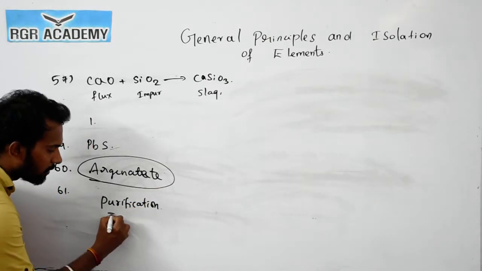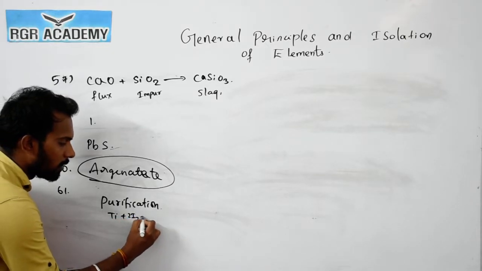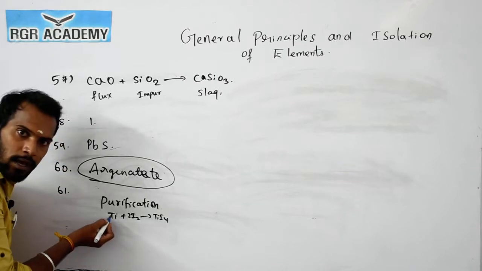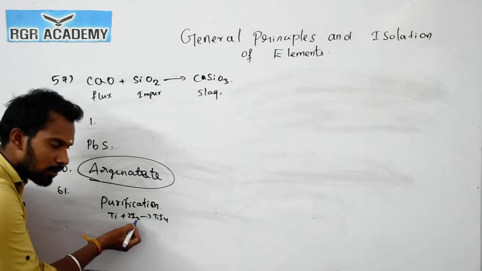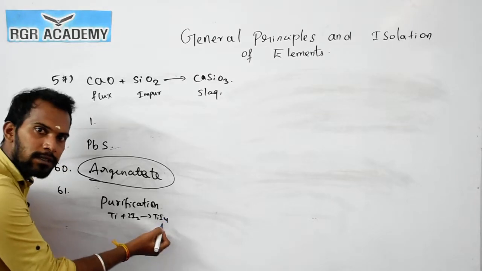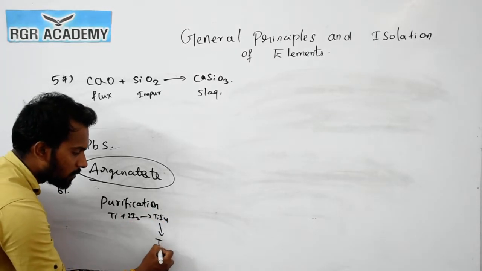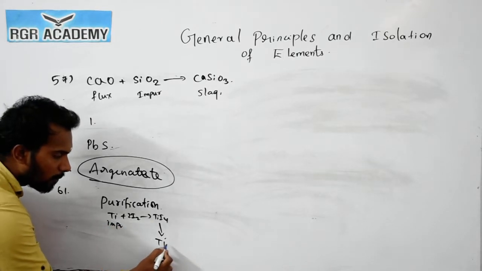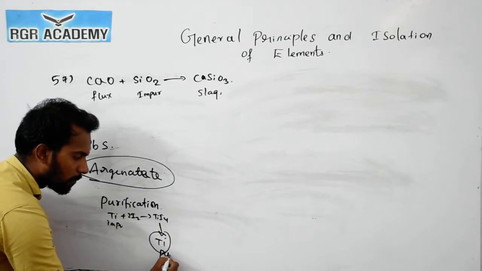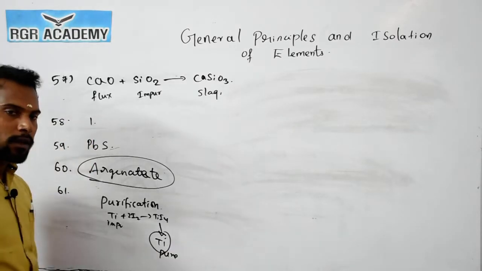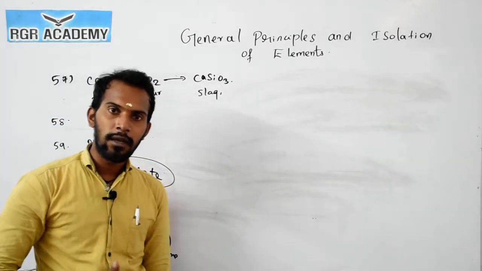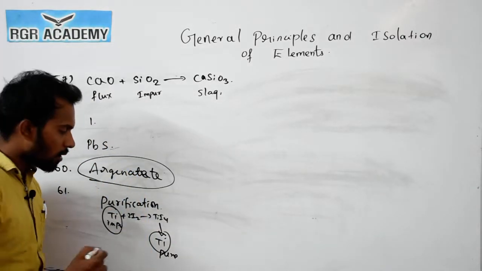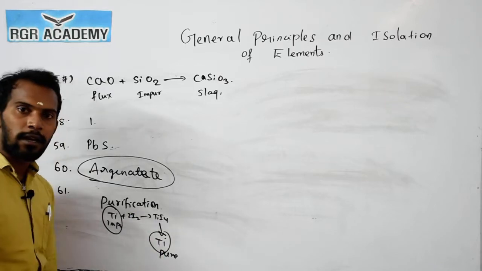For example, impure titanium reacts with iodine and forms TiI4, which is least stable, so it converts back into titanium. So the impure metal, after the reaction, gives pure titanium. This is the type of process used in zone refining.